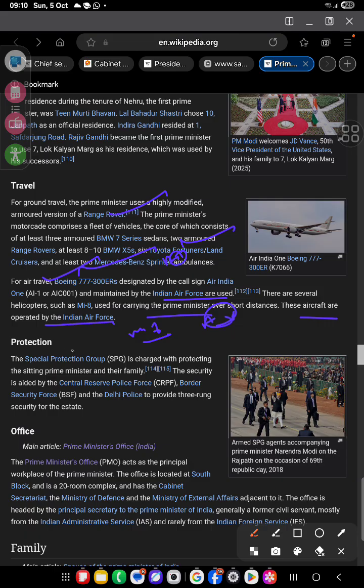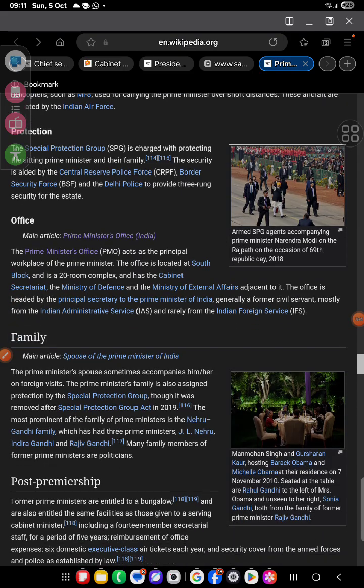Next is protection. A Special Protection Group is charged with protecting the Prime Minister. The security is aided by the Central Reserve Police Force, Border Security Force, and Delhi Police to provide three-ring security. Armed SPG agents accompanying Prime Minister Narendra Modi on Rajpath on the occasion of the 69th Republic Day. Prime Minister of India: the Prime Minister acts as a principal workforce. The office is located in South Block, and the office is headed by the Principal Secretary to the PM, generally a former civil servant, mostly from the Indian Administrative Service.